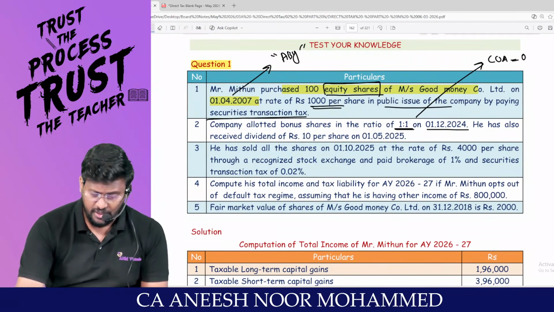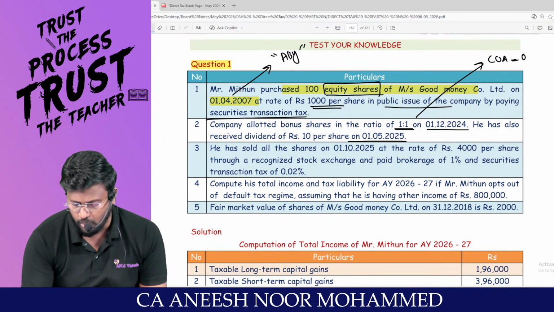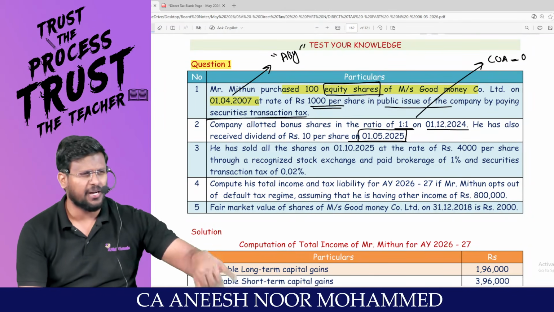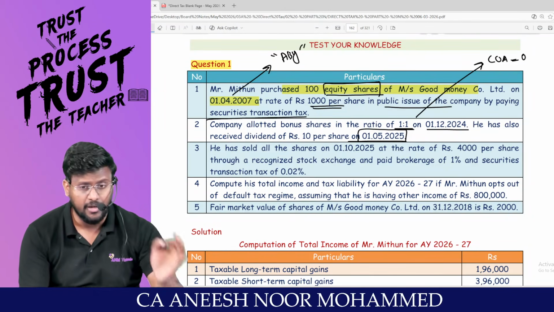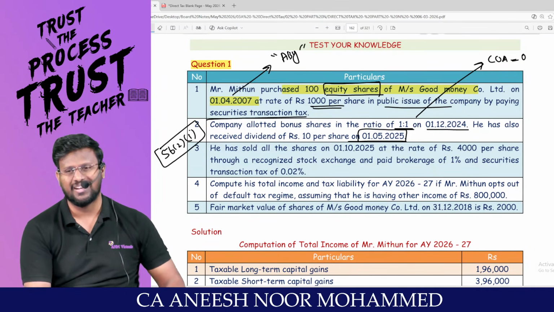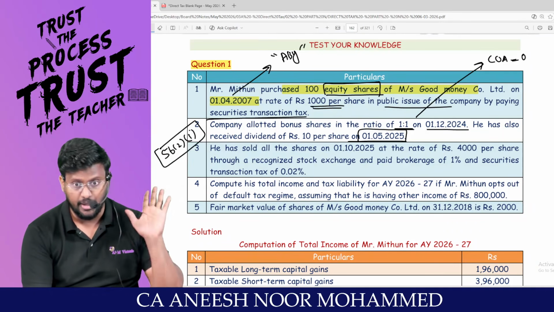He has also received dividend of 10 per share on 1/5/2025. Any dividend received should be taxable under the head IFOS. Always the dividend should be taxable under that head, under section 56 subsection 2 clause 1, that is the first income to be taxable under the head IFOS. Already highlighted.